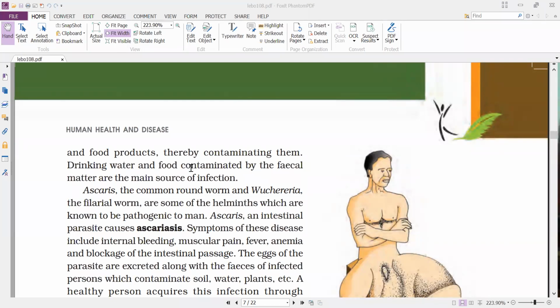That is about Entamoeba histolytica. Does anybody have any doubts?